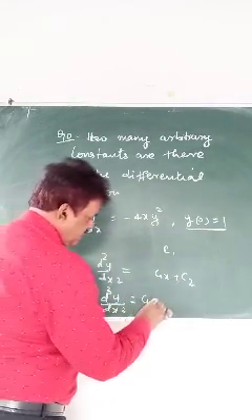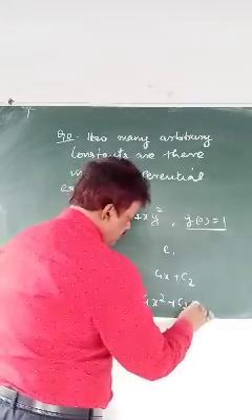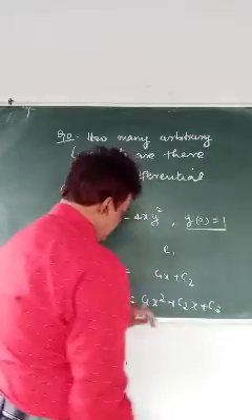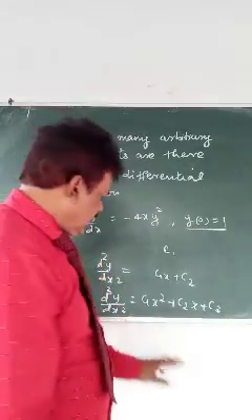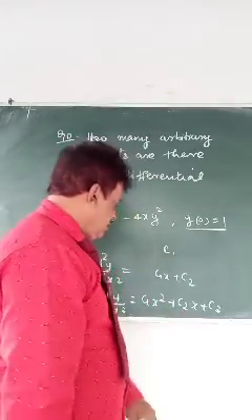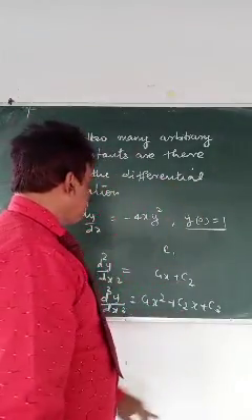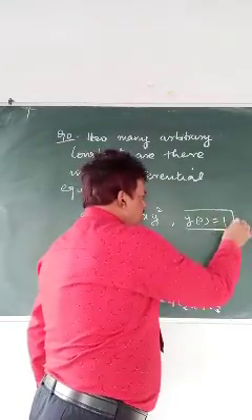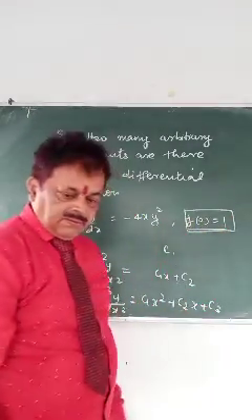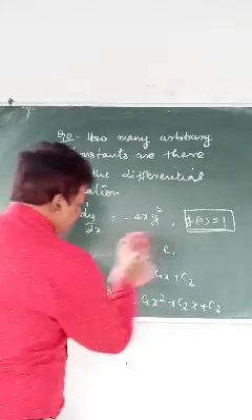You will have C1x square, C2x, C3. What is the answer? We are not writing the answer, we are writing how many constants are there. So here is a different question: if this part is not there, then what should be your answer?